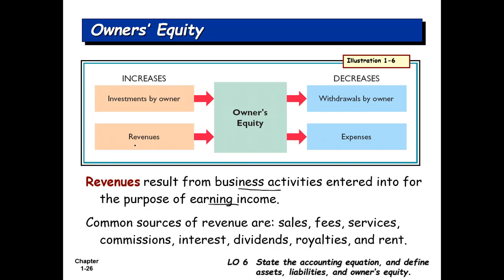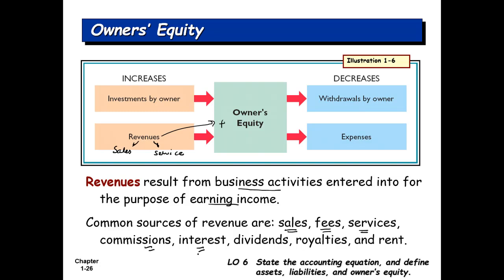So we have two types of revenues. One is called sales revenue, which comes from the sale of products. The other is called service revenue, which comes from the sale of services. So when you sell services or products, you earn revenue, and that revenue also increases owner's equity. Revenue can be earned in the form of products when you sell them, sales. It can be fees that you gain in return for your services, or commissions. For example, if you're a property dealer and you provide your services, you gain some kind of commission, that is also revenue.